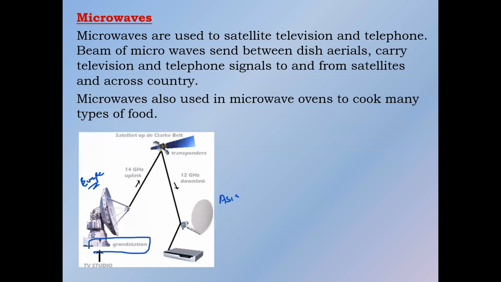The ground station for that channel sends the wave to a transponder on a satellite, and the satellite records and resends that signal. On earth, even in a different continent, you receive those signals and are able to see the channel on your television. This is how we can communicate from one continent to another using microwaves.